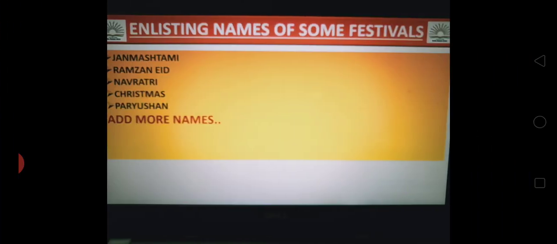Let us start our poem by enlisting names of some festivals. We all like to celebrate different kinds of festivals. It is fun. I have already written down names of some of the festivals: Janmashtami, Ramzan Eid, Navratri, Christmas, Paryushan. You may add more names.